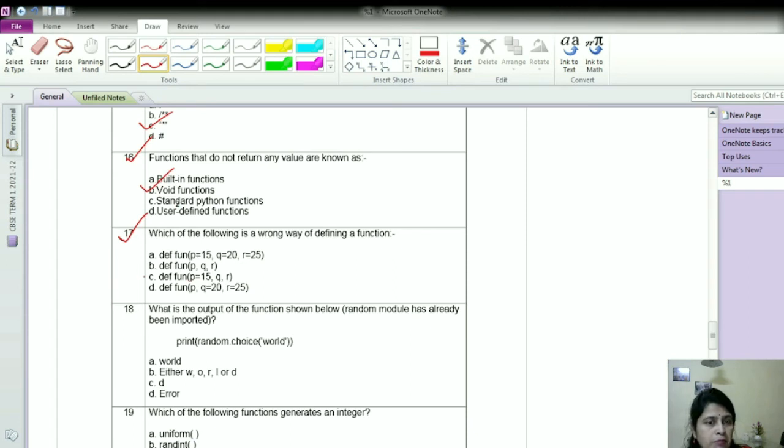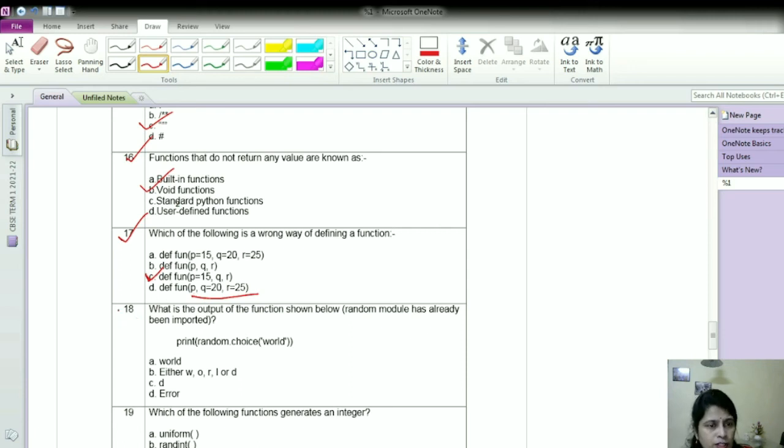So that will not be considered as the right way of defining a function. So option C here is the correct option. Now option D is given: def1 p, q equal 20, r equal 25. This is absolutely fine. We have provided the values for the right side parameters. We have skipped for the left, so that is absolutely fine.